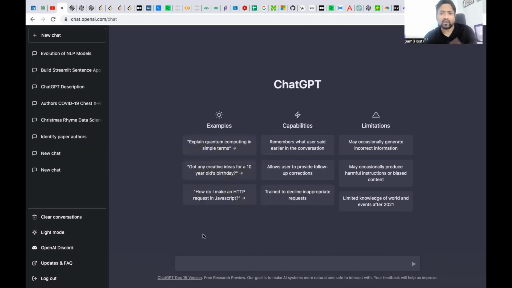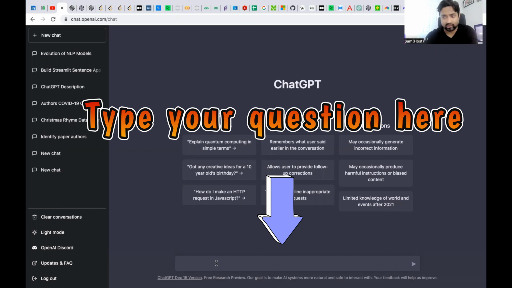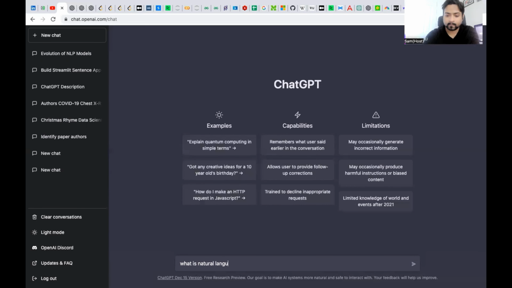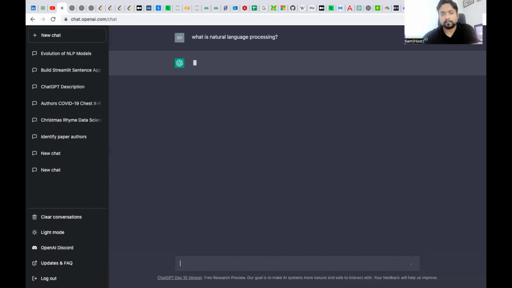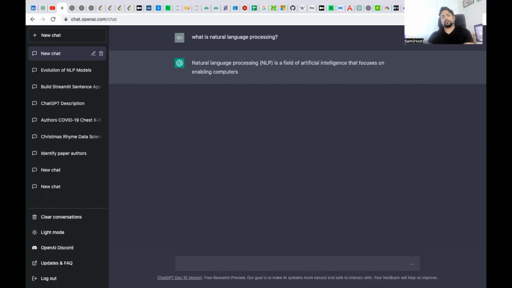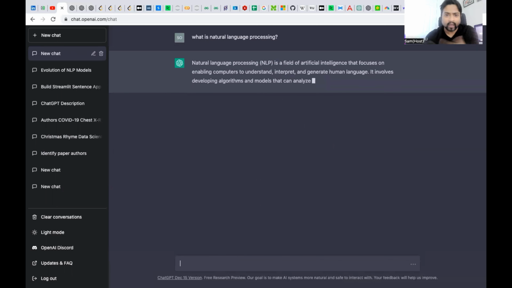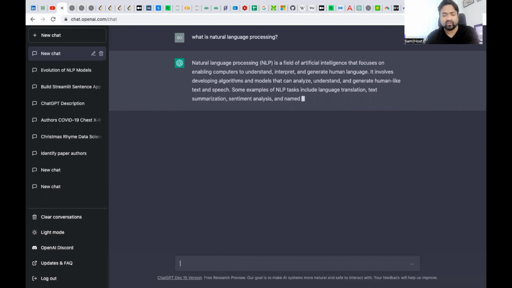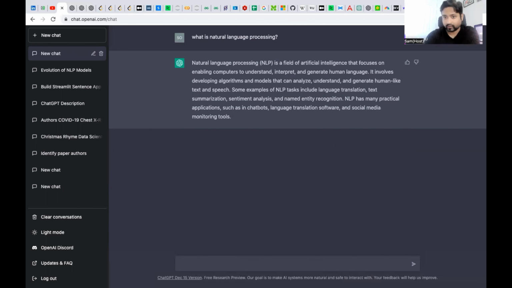So let's start by asking some basic questions to ChatGPT. Okay, let's ask ChatGPT, what is natural language processing? As you can see, as soon as I hit enter, it started giving you a description of natural language processing in a human interactive way.